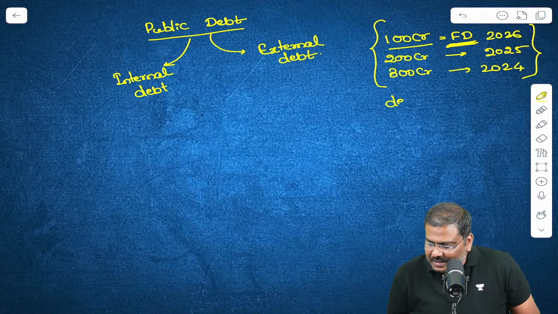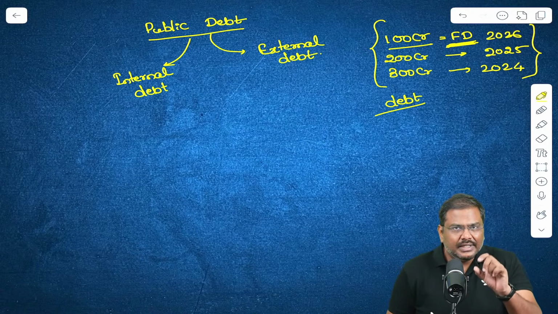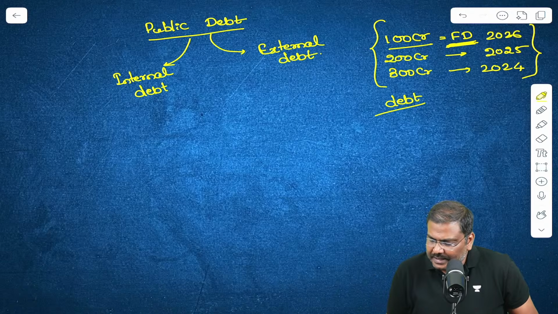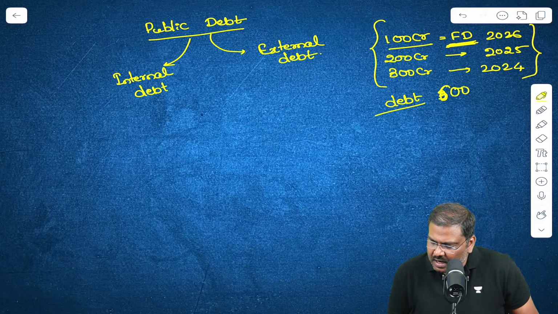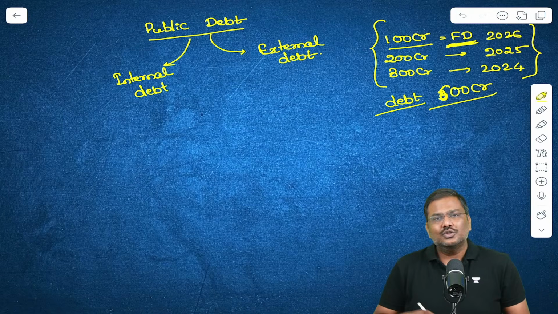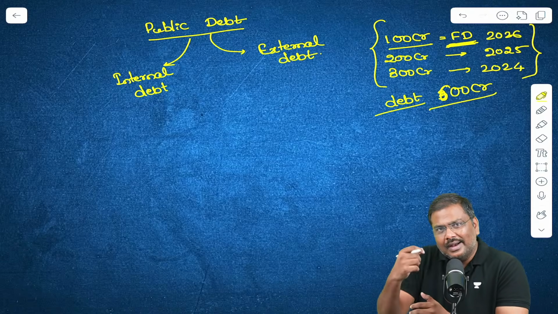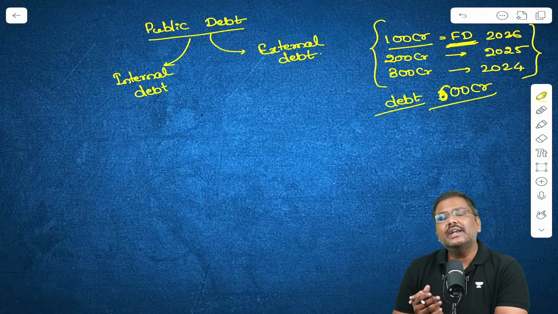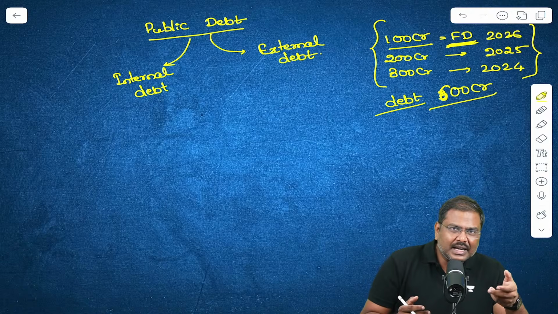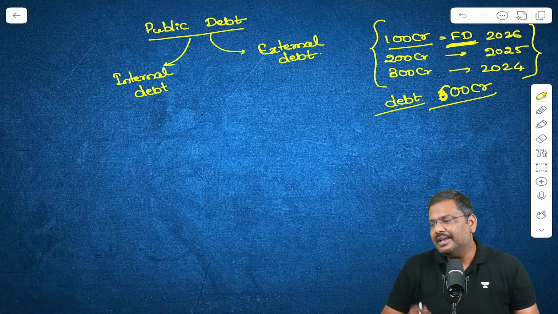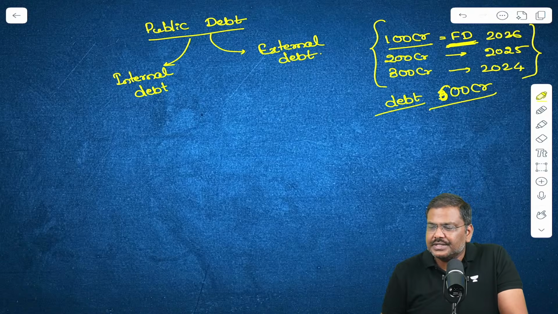But the debt that I owe to the market, assuming this is the only borrowing, will be 300 plus 200 plus 100, 600 crore rupees. So the debt is the total amount that you will have to repay, taking the money from the consolidated fund of India. Whereas the fiscal deficit represents how much money you have borrowed in the current financial year. Is everybody able to understand? Can I move on to the next concept now?